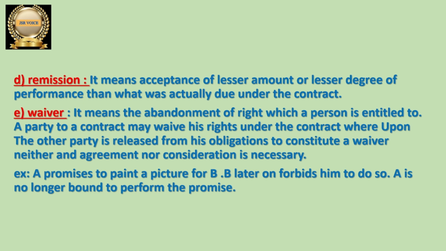Here then we can call it remission. Remission means a lesser amount will be paid by one party, or a lesser degree of performance is going to be done by one party. Clear? Suppose, for example, A and B are two parties. A has to pay 50,000 to B, but instead of paying 50,000, A is saying that you can pay 49,000. So he is paying a lesser amount. We can say that it is a remission.